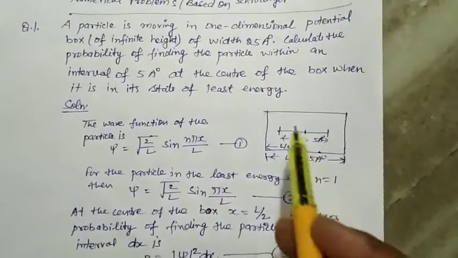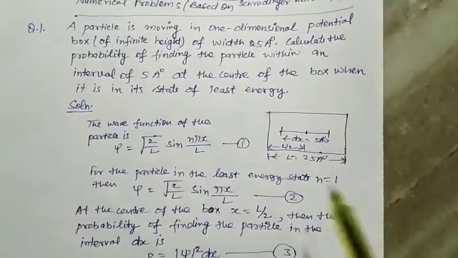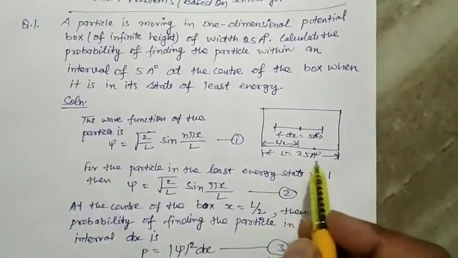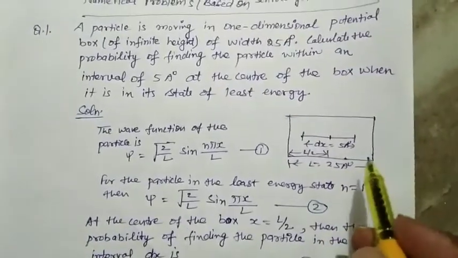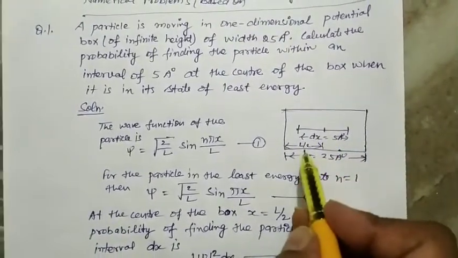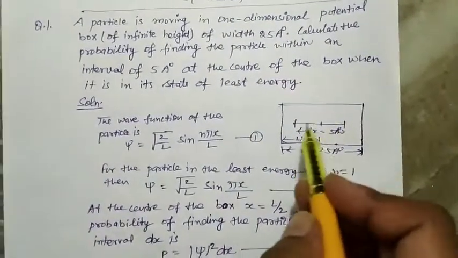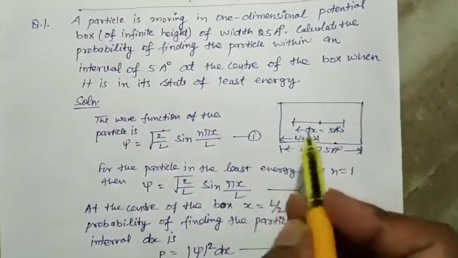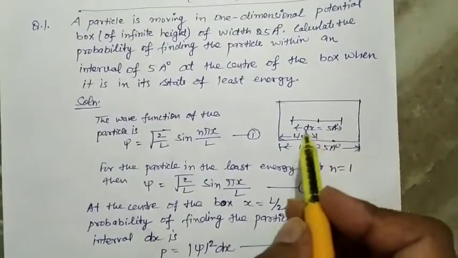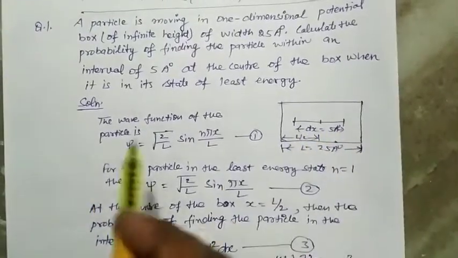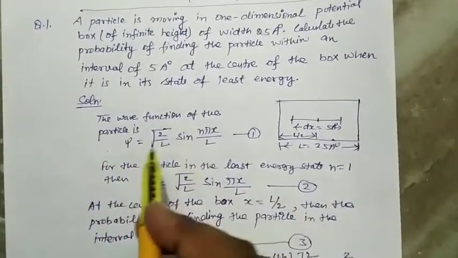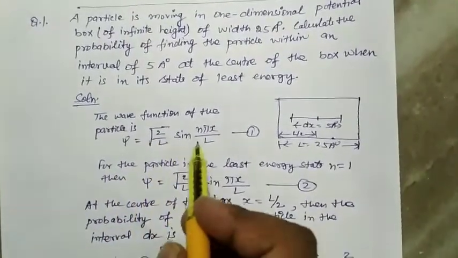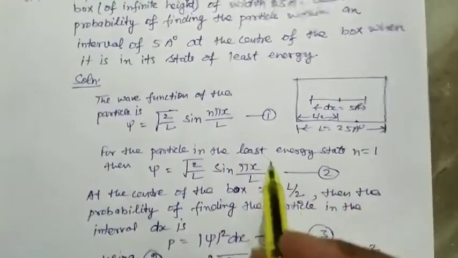Solution. So we have imagined this potential box whose length is L, that is 25 angstrom, which is given in the question. It is the center where x is equal to L by 2, and this is the interval of 5 angstrom, dx. So our aim is to find the probability of the particle to be occurring in this interval. We know that the wave function of the particle is given by psi is equal to under root 2 upon L sin n pi x upon L, equation number 1.